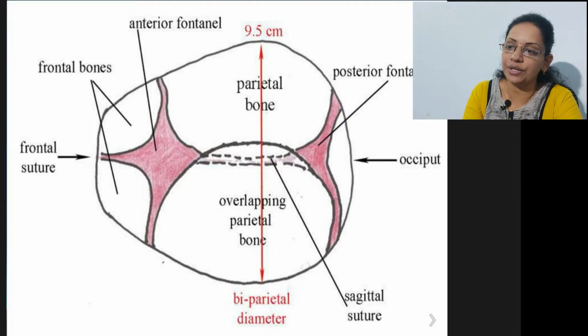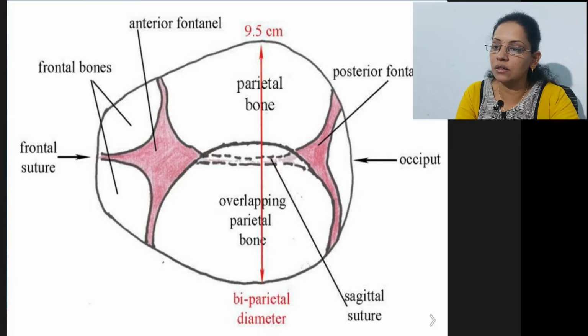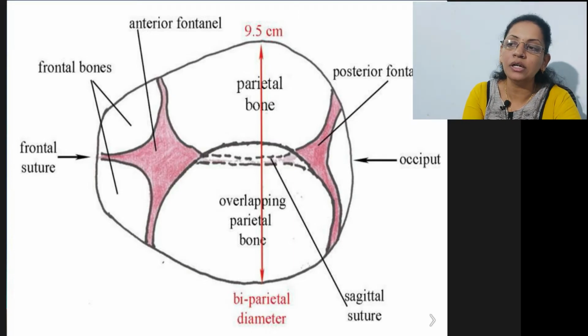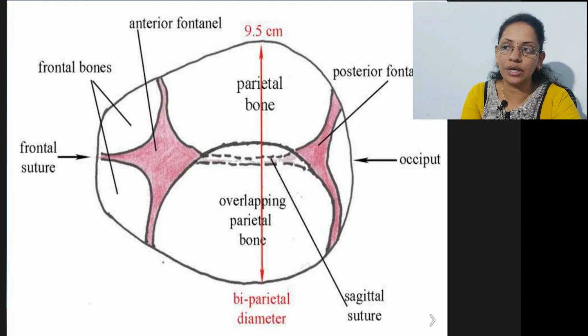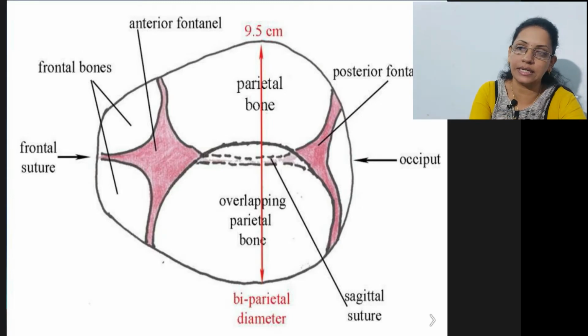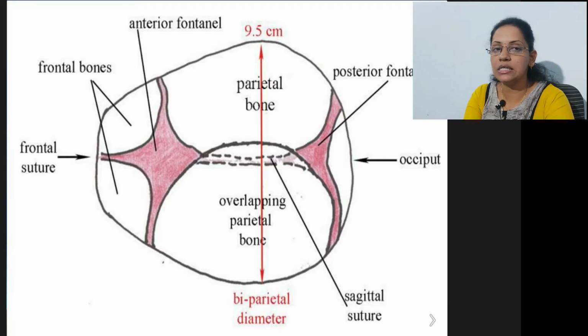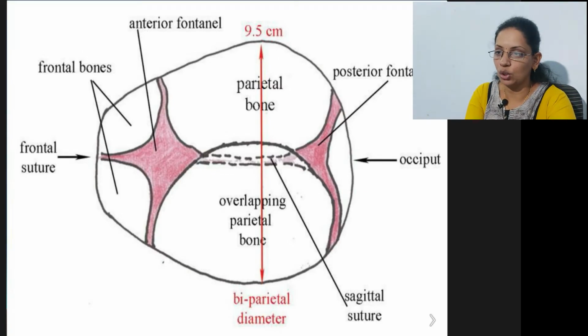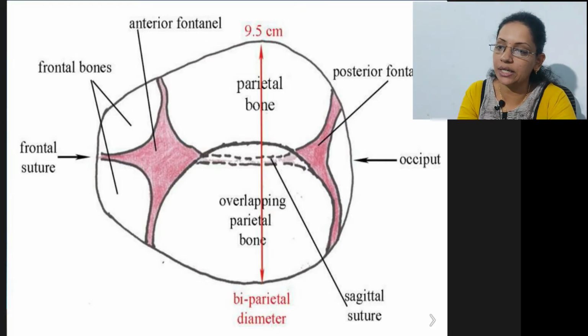This is the distance between the parietal bones, that is the biparietal diameter, and the distance is 9.5 centimeters. Again, this distance is less than the female diameters. The female diameters were 11, 12.5 and 13 centimeters. So this diameter can easily pass through the pelvis. This is again the normal thing. So it is the biparietal diameter.